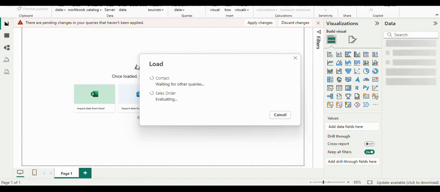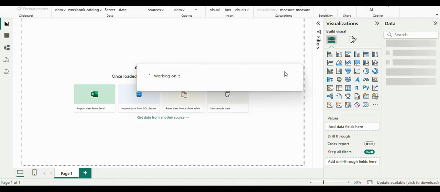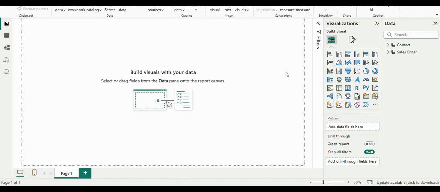Once you click on load, those tables will be fetched from your Odoo to your Power BI desktop. Here you can see the number of rows that are loaded for both of the tables. So here both the tables will be seen.